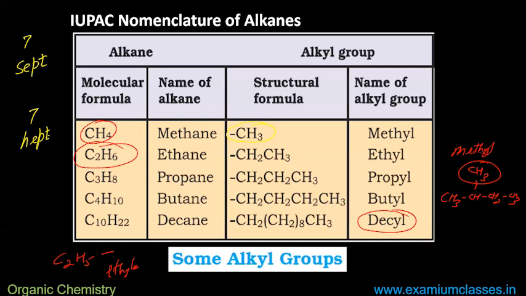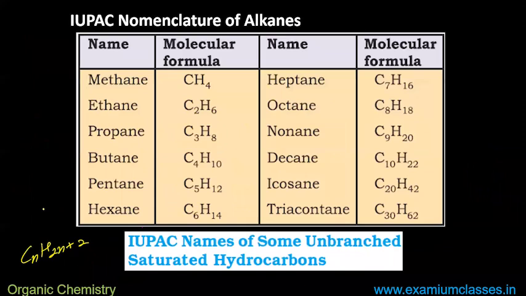So heptane, then octane for 8 carbons, nonane for 9, and decane for 10. Could you please show the previous screen? This one? Yes, sir.